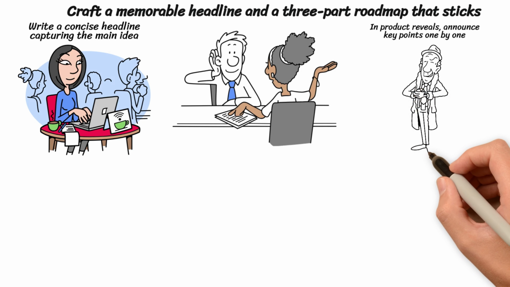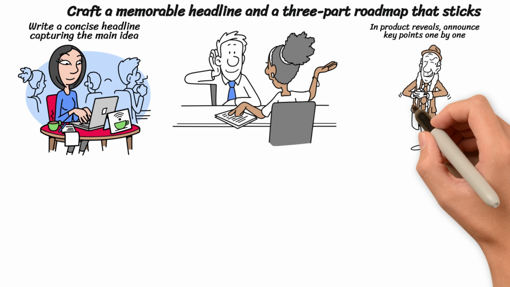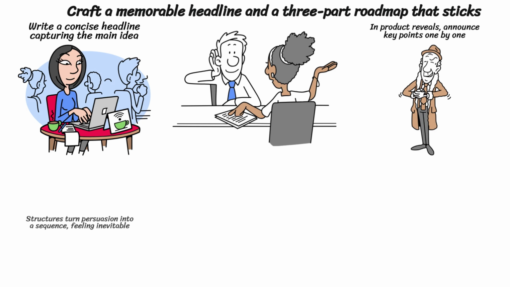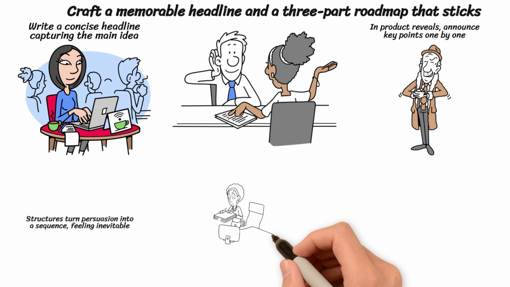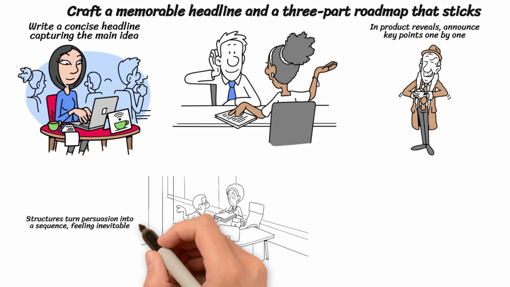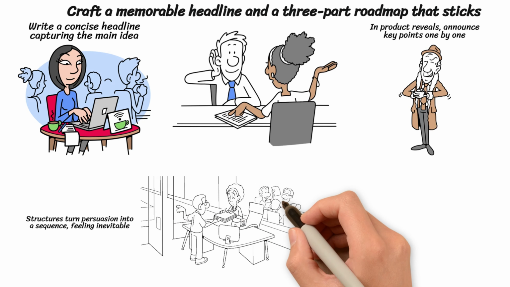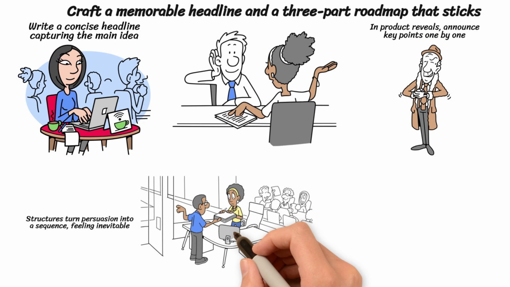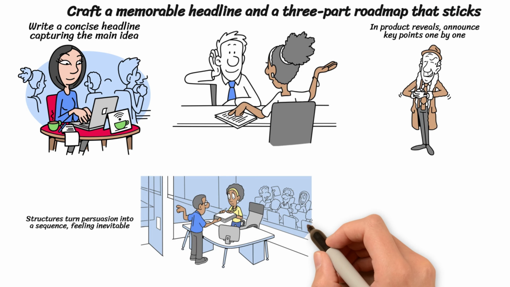The audience stays oriented because they know what is coming next and how far they have travelled. These structures turn persuasion into a sequence, not a dump of facts, making the idea feel inevitable. They also create natural time breaks, allowing the talk to reset attention before fatigue causes missed points.